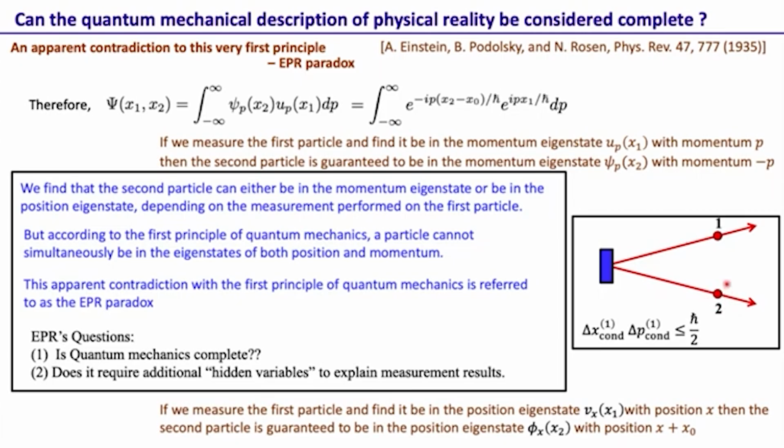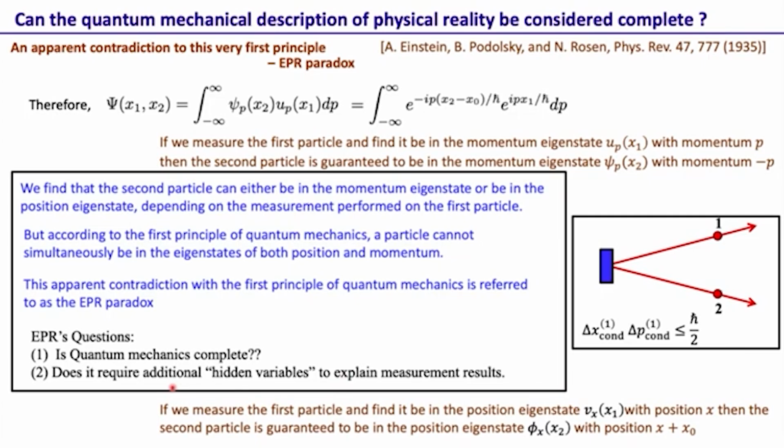The only way this can be explained is perhaps by saying that this particle has simultaneous eigenstates, which is again in contradiction with the first principle. So the question is, is quantum mechanics really complete? Or maybe it is complete, but it requires some additional hidden variables to properly explain the measurement results. So this was the essence of EPR.